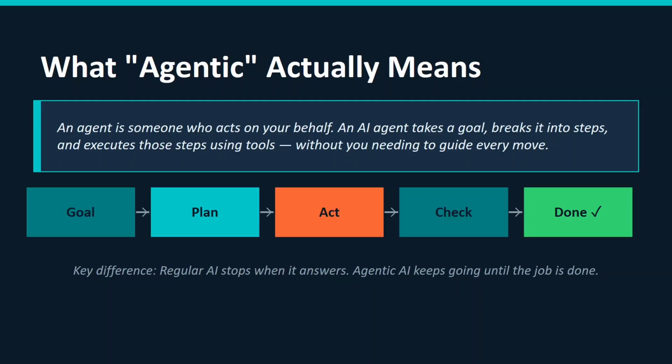First, the agent will plan. Once you define the goal, it will plan, act on that plan, and verify the results, whatever the steps, responses, or actions taken by the agent. It will validate them, and your job is done. It will complete it end to end. So the key difference, like we saw earlier: a regular AI will answer your query and stop there. In agentic AI, your agent can work on your behalf end to end based on your goal, until your job is done.